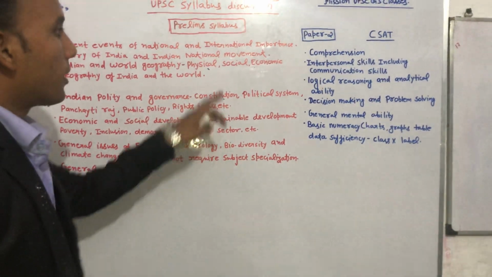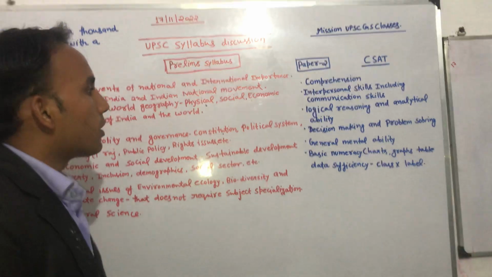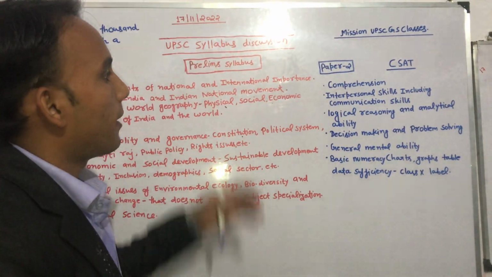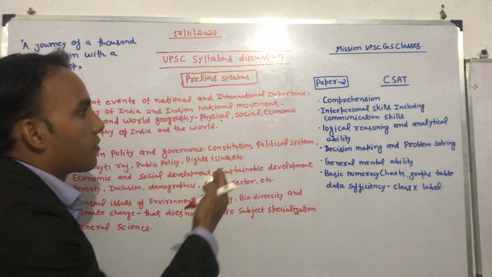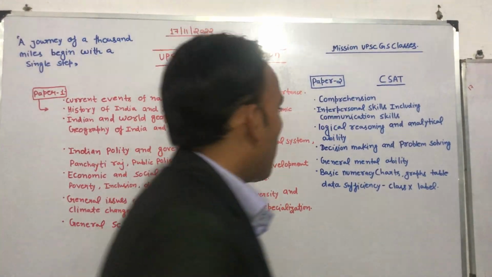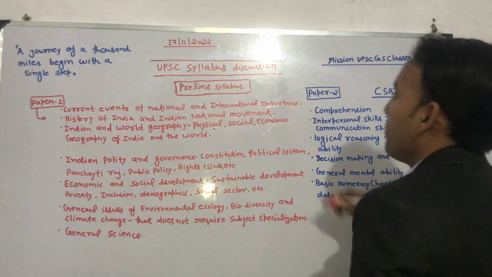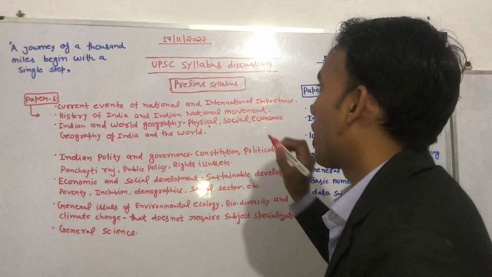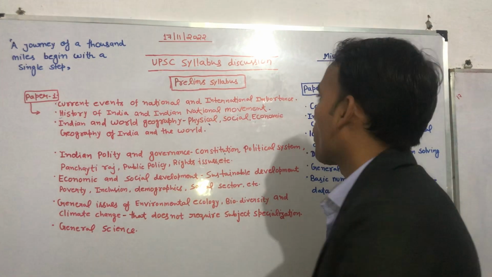So under social geography, you have to understand population, demography, and settlement-related issues like slums, everything. What are the issues related to social geography, and how things are affecting social life throughout geography.